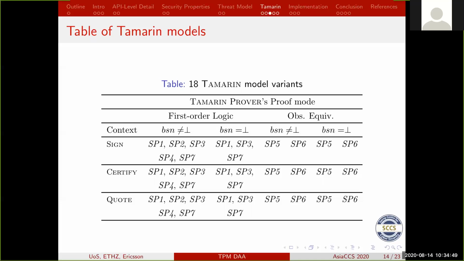As you can see, the models are further split into 2 between signatures using a base name, which allows linking, and signatures not using a base name, which doesn't allow linking. And the same thing for the observational equivalence modes. So in the end, we ended up with 18 different models that we had to analyze.